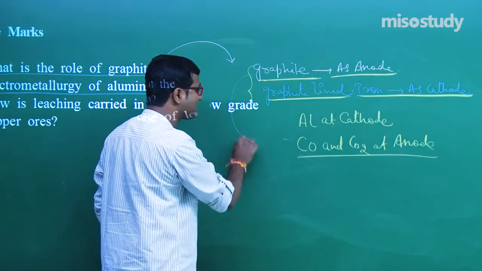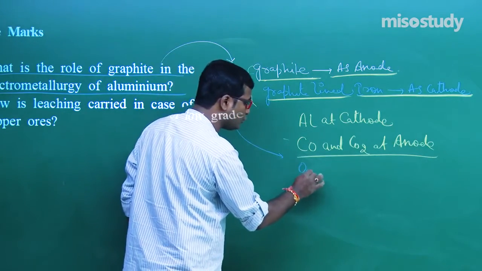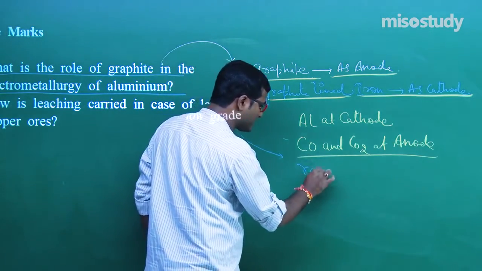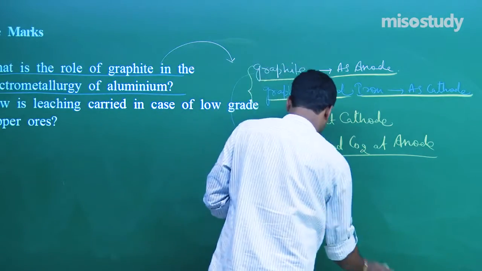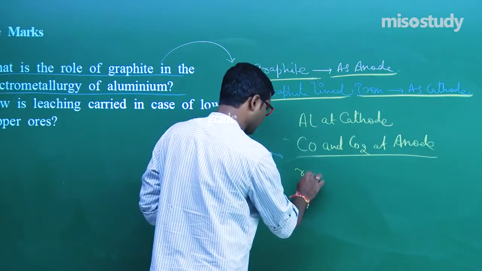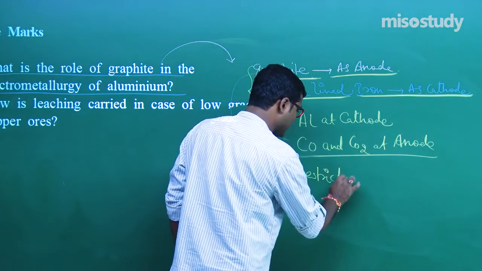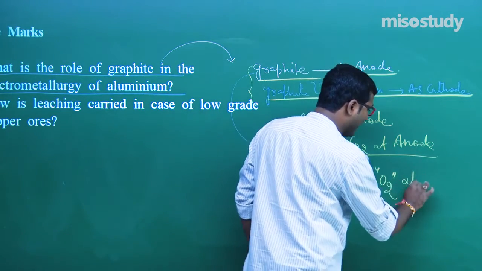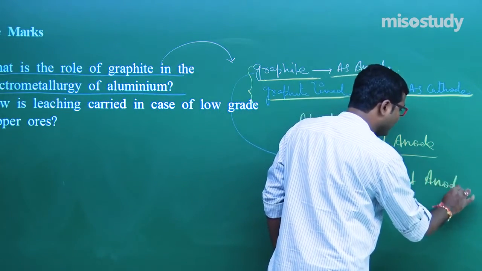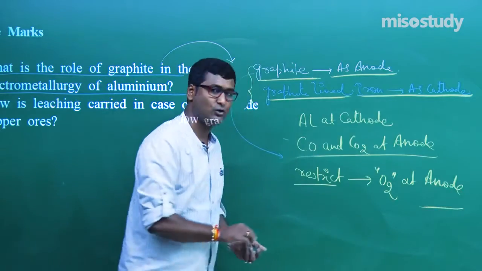Graphite restricts the liberation of O2. What I am telling, it restricts the liberation of O2 at anode by forming CO and CO2.